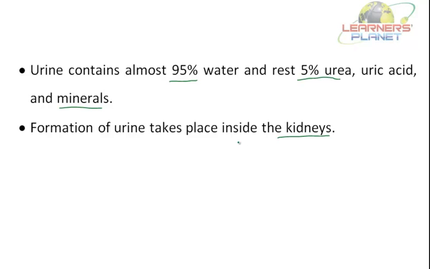Inside the kidneys there are some structures, and besides the kidney, there are other structures too which help in removing the waste product. In the process of excretion, the urinary system plays a very important role.